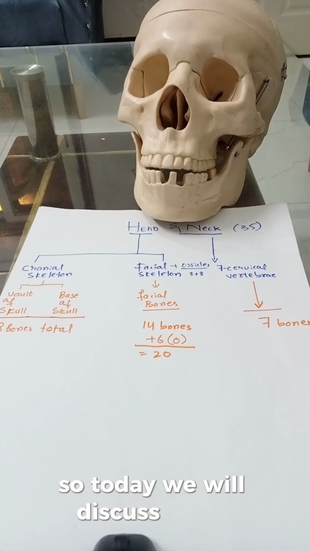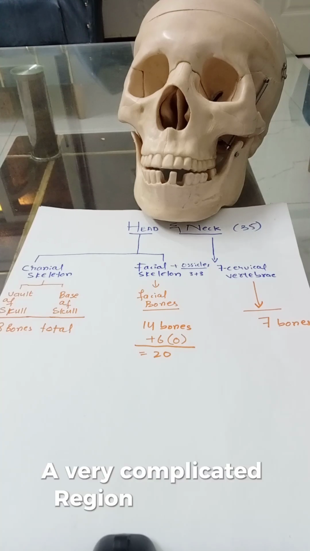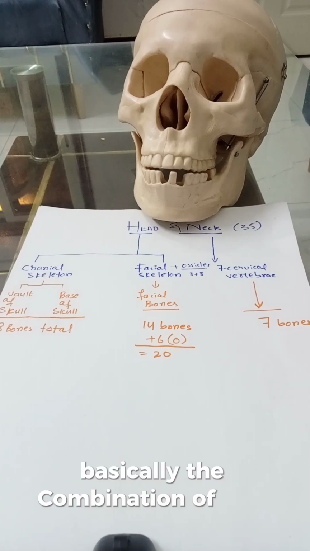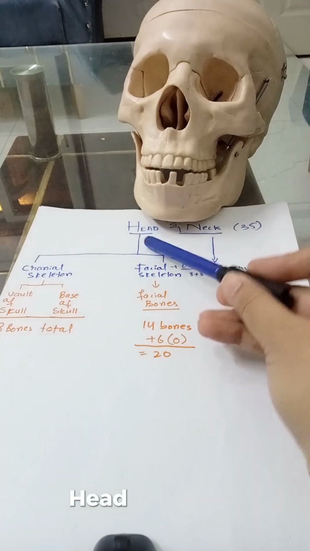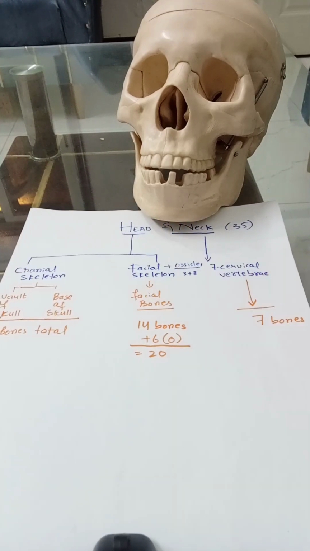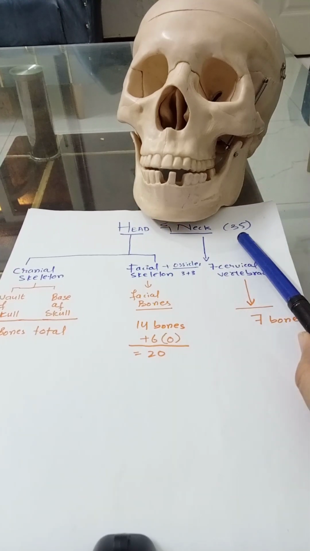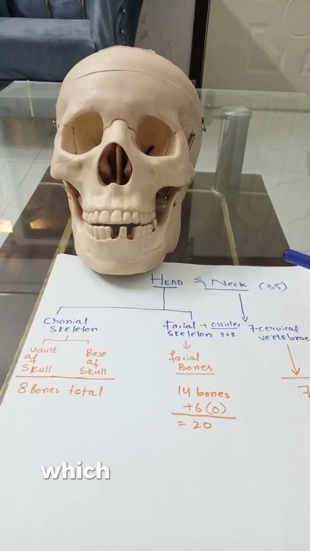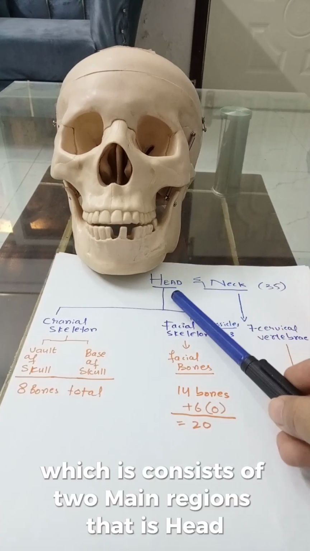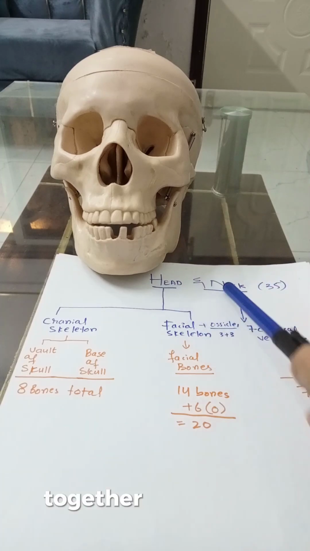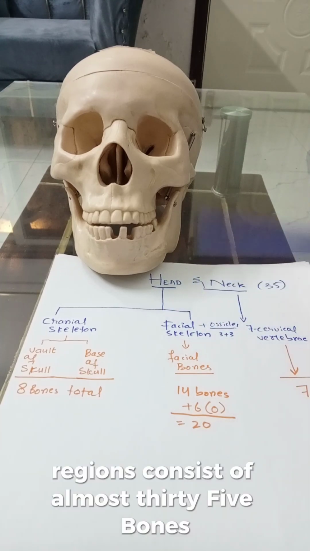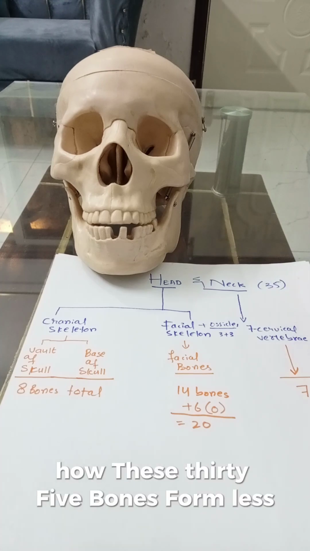So today we will discuss a very complicated region of the human body, that is head and neck. Head and neck, which is basically the combination of two regions, consists of almost 35 bones. So in the beginning we'll discuss the osteology of head and neck, which consists of two main regions, that is head and neck. Together, these two regions consist of almost 35 bones. How these 35 bones form, let's discuss.